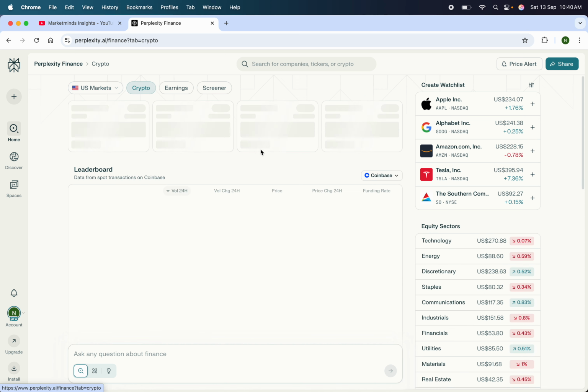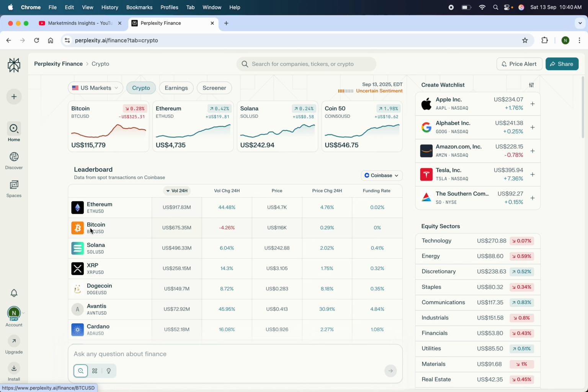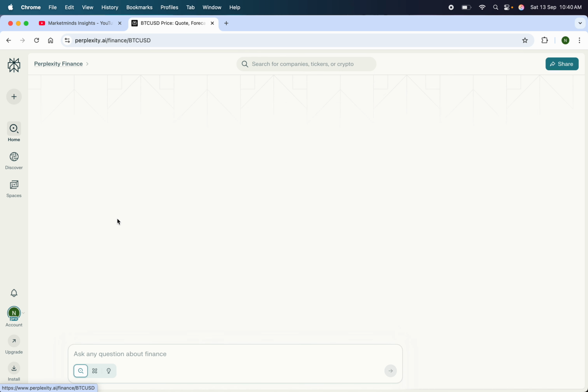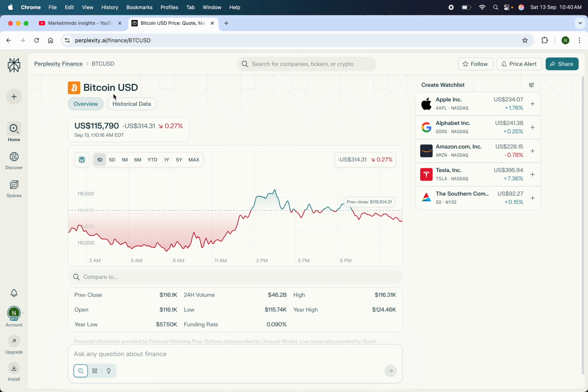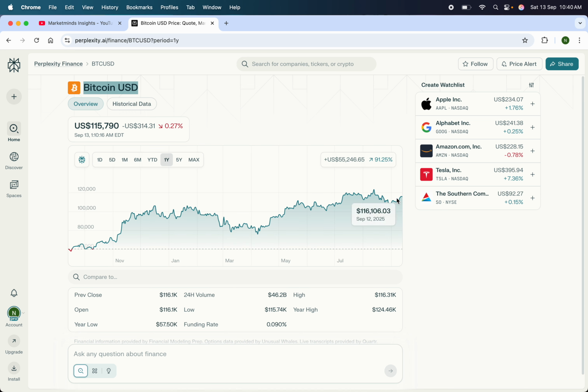If you want to do the analysis of crypto, let's say we want to analyze a crypto. So these are my favorite cryptos, usually Bitcoin, Ethereum and Solana. These are the places where I generally invest. Again, this is not investment advice. Please do your own due diligence. So if you view Bitcoin, I mean, it's at its all-time high. If you see the chart, you see it's at all-time high. There was a slight correction here and again it went up.